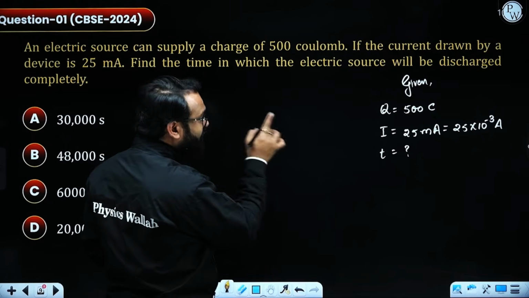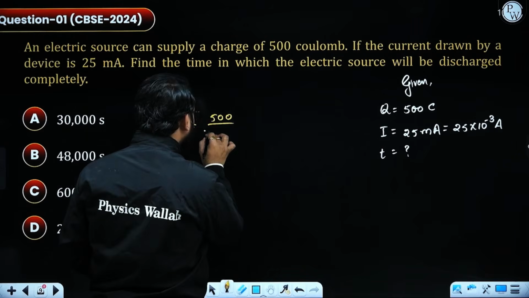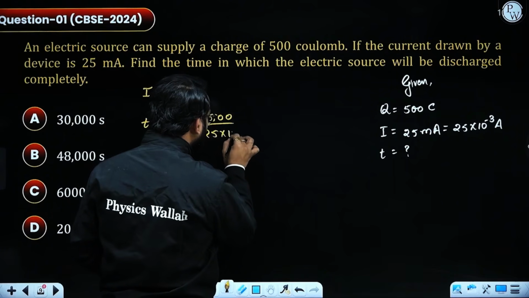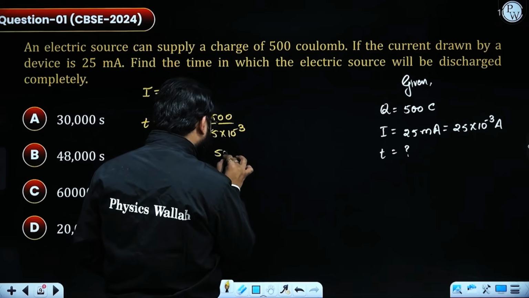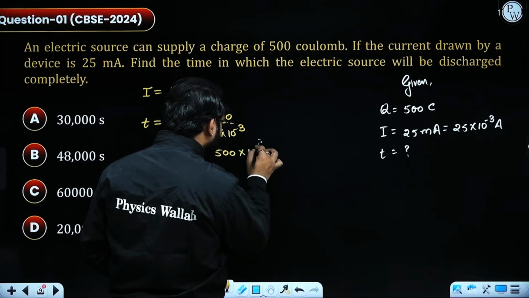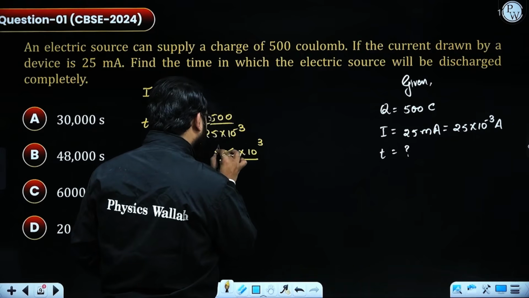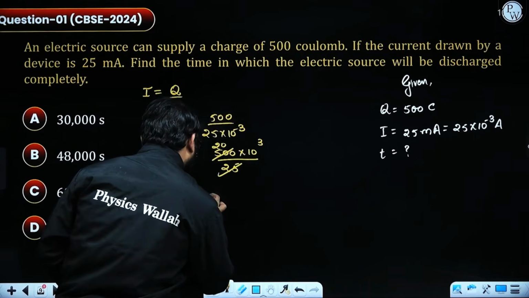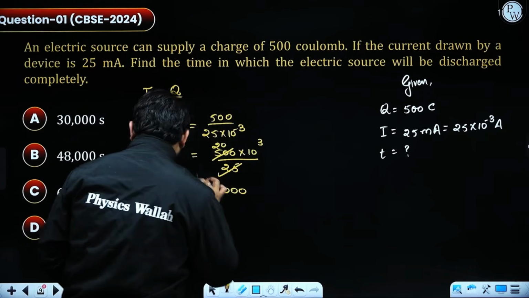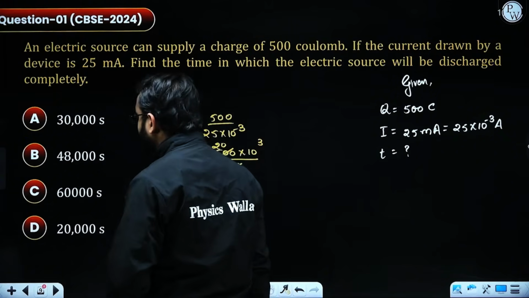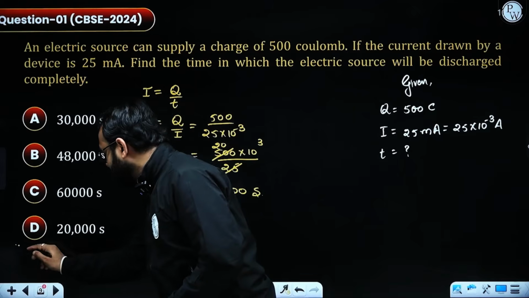So the value of Q given as 500 coulomb, and the value of I that I am having, that is 25 times 10 to the power minus 3. Simple mathematics, this is going to be 10 to the power 3 divided by 25. If I cancel this, I will be getting 20, and finally the value is coming out as 1, 2, 3, 4. This much of seconds required. So when we look into the options, option number D will be the right answer.